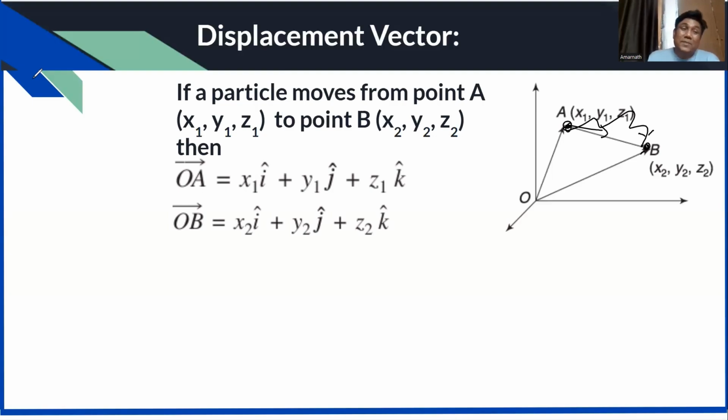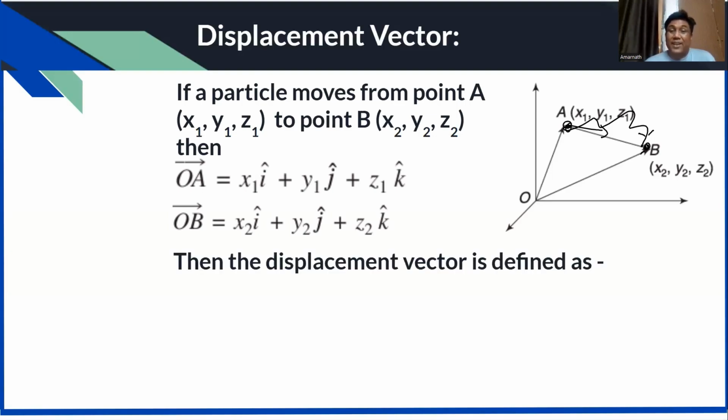So what is displacement vector? That is very important. This is final position vector minus initial position vector. It is just the definition. The AB vector is called the displacement vector from A to B. So it will be the final position vector OB minus OA.